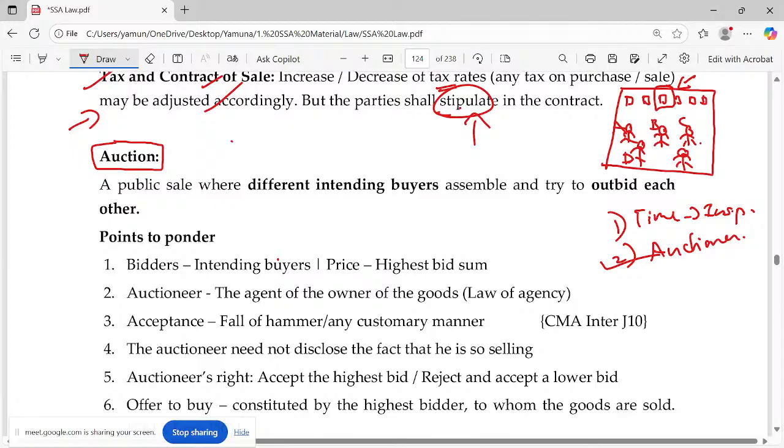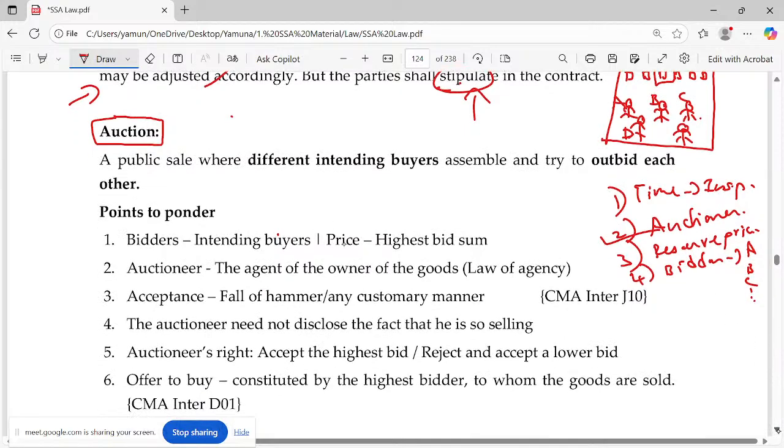Okay, first the auctioneer. To safeguard the owner's goods, he will reserve a price called the reserve price. They should not ask for less than that. He will reserve a price. And there will be different persons called bidders. So here I have named them Mr. A, Mr. B, C, D, etc. And they'll be outbidding each other and one price will be taken by the auctioneer.